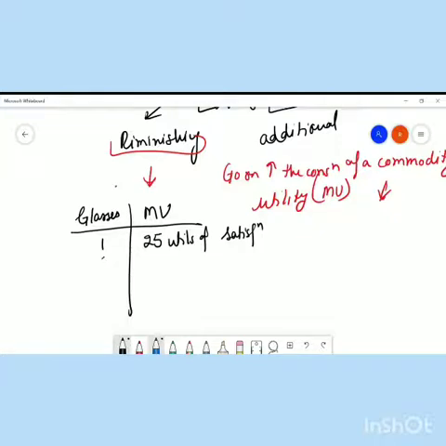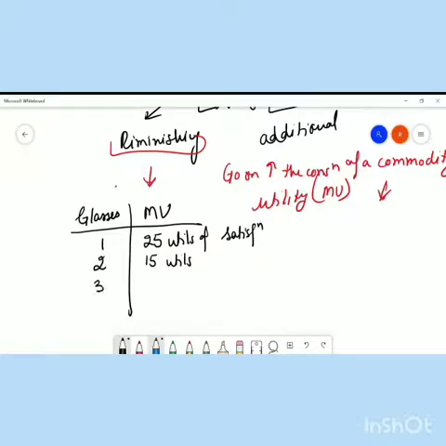Suppose I consumed the second glass of water also. It is giving me satisfaction, but not exactly like the initial one, because earlier I was very thirsty. When I drank that first water, I got around 25 utils of satisfaction. Now the second glass is giving me 15 utils of satisfaction as I am feeling a kind of relief.